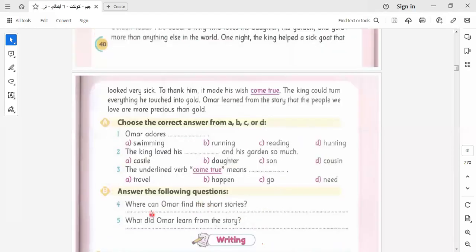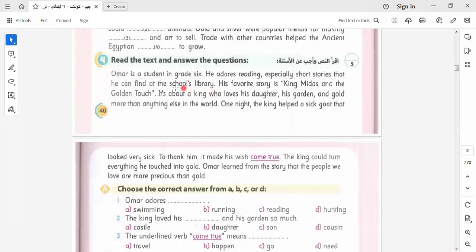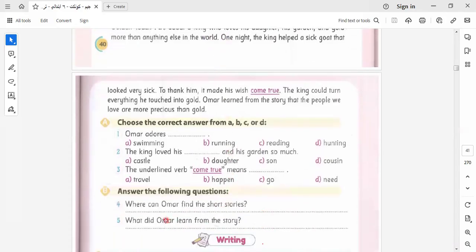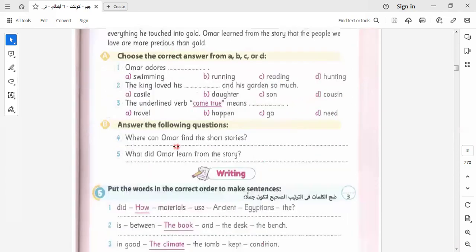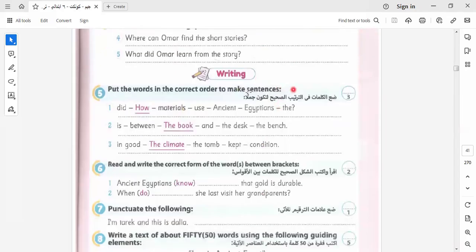Where can Omar find the short stories? As we know, in the school library. What did Omar learn from the story? He learned from the story that people we love are more precious than gold. Okay, here I answer two of these sentences, and I will leave the rest for you to do by yourself as homework.